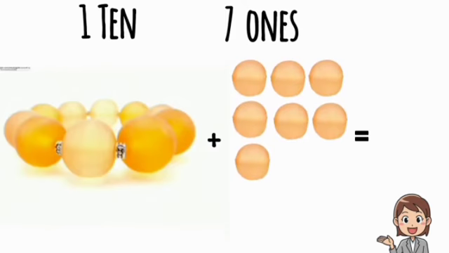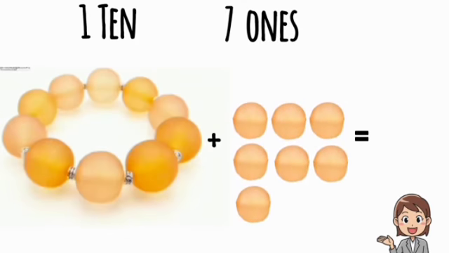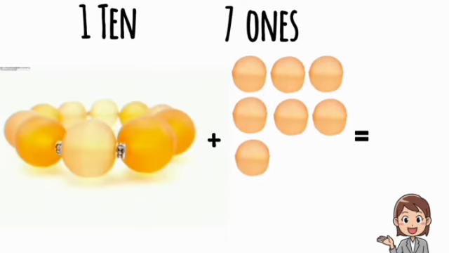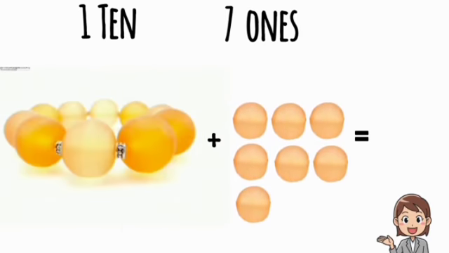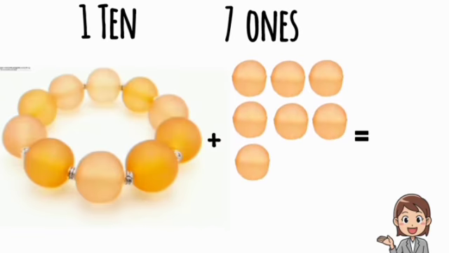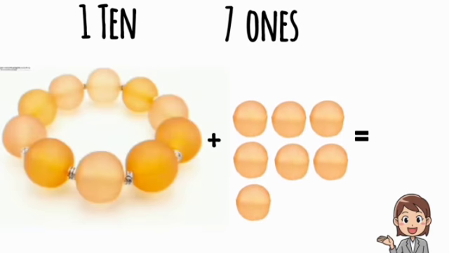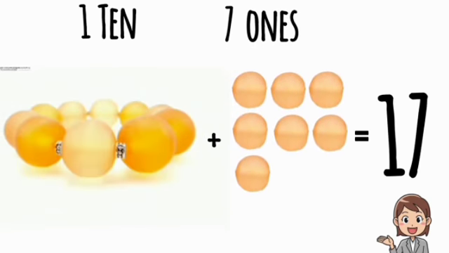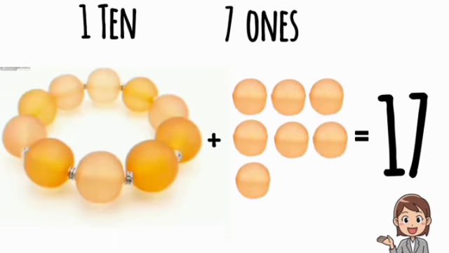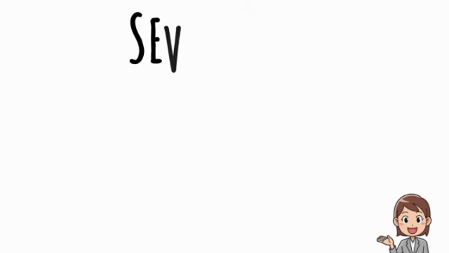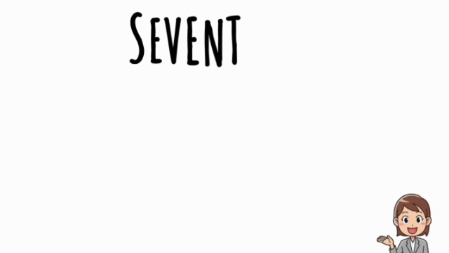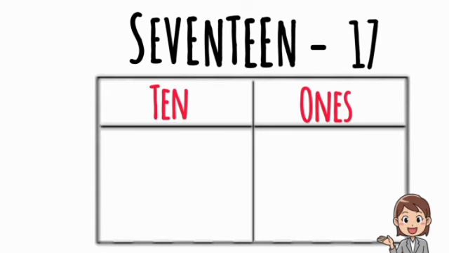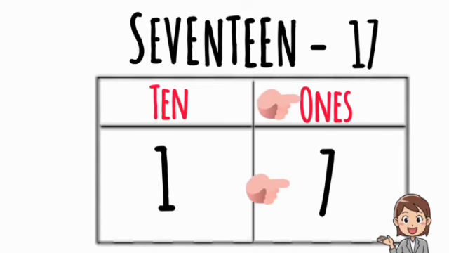I have here one bracelet and 7 beads. One bracelet means 10 and 7 beads means 7 ones. So 10 and 7 ones make 17. S-E-V-E-N-T-E-E-N, 17. Put this 17 in this tabular column. So 17 contains 10 and 7 ones.